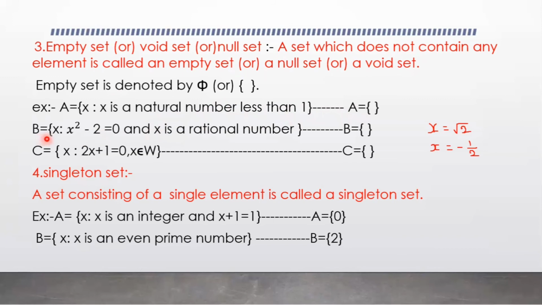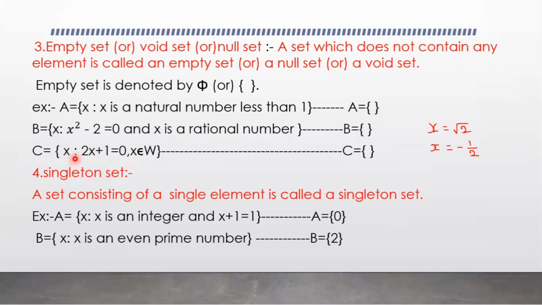And here B is the set of all x such that x squared minus 2 equals 0. After solving it, what is the value of x? Root 2. X is root 2. But here the condition is x is a rational number, but root 2 is an irrational number. So there is no element in this set. So B is also an empty set.